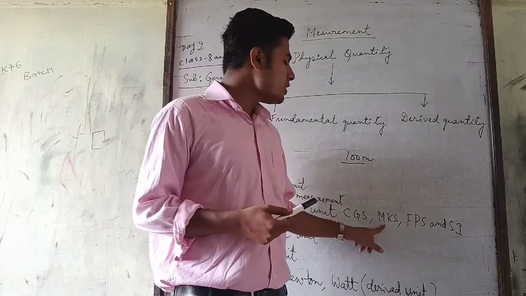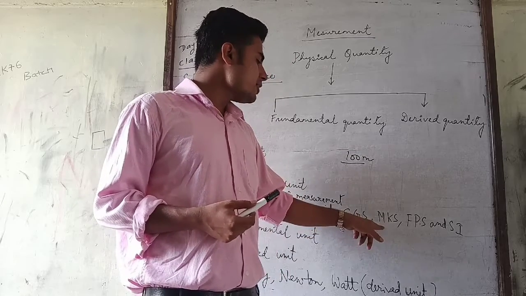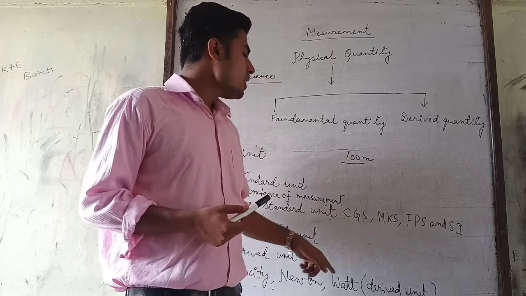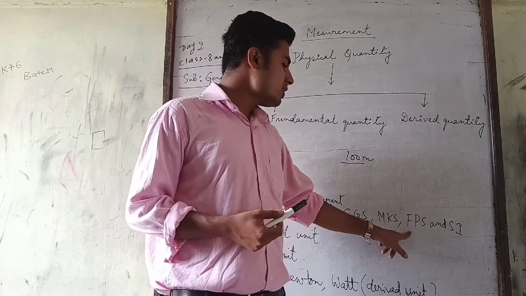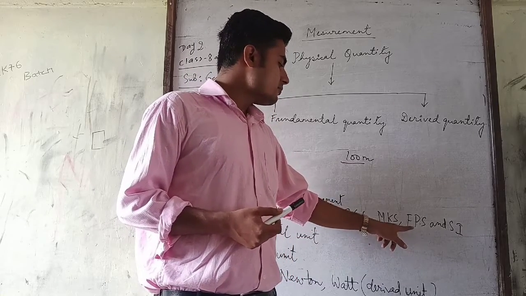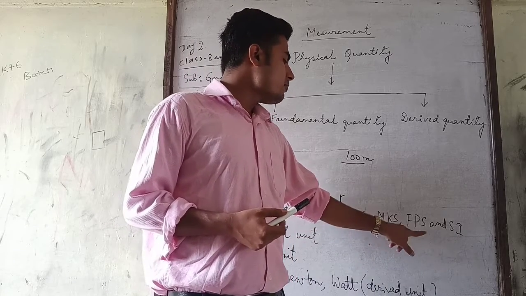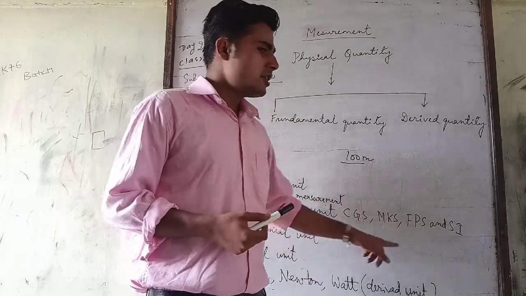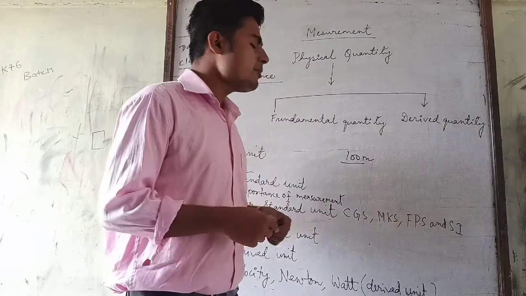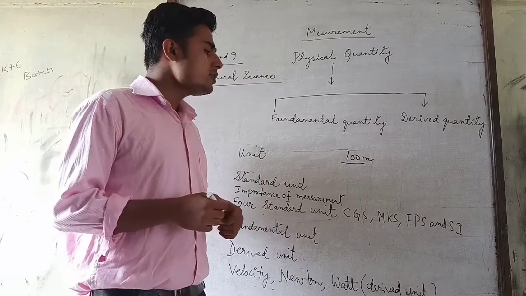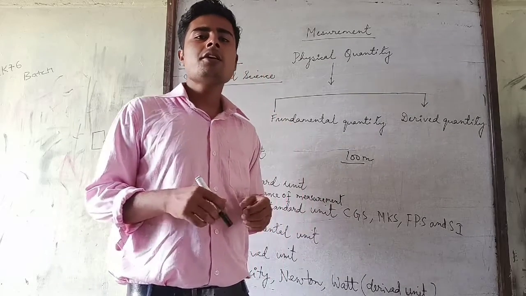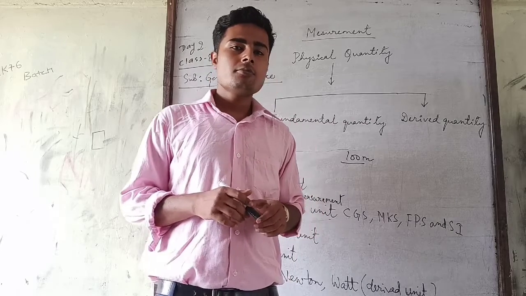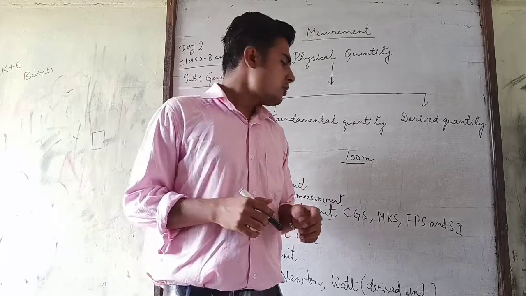The system of unit in which length is measured in meter, mass in kilogram and time in second is called MKS. The system of unit in which length is measured in foot, mass in pound, time in second is called FPS. The international system means the system of unit recommended by the International Convention of Scientists held in France, and it is called the SI system.